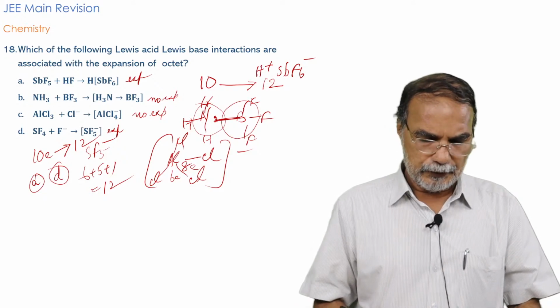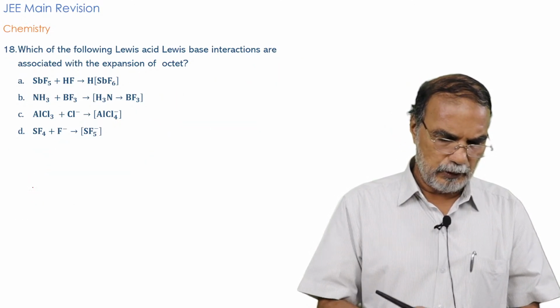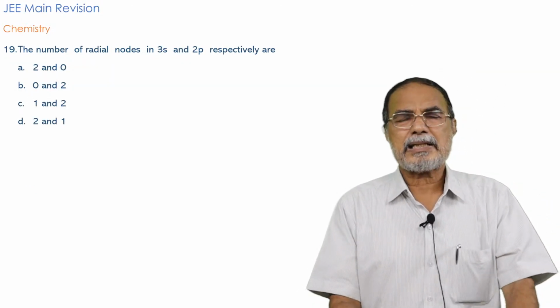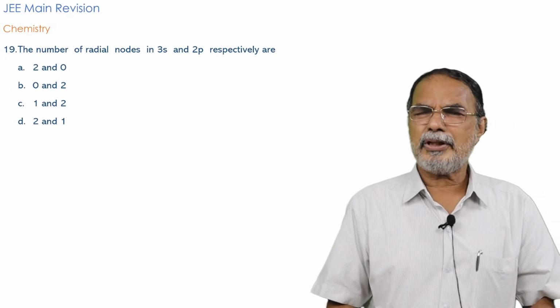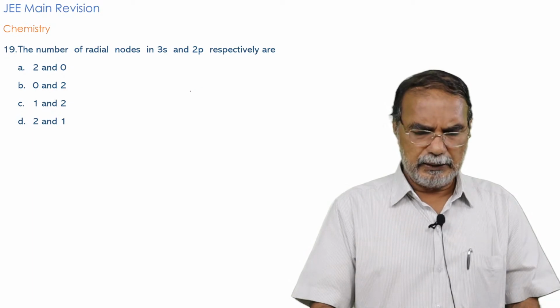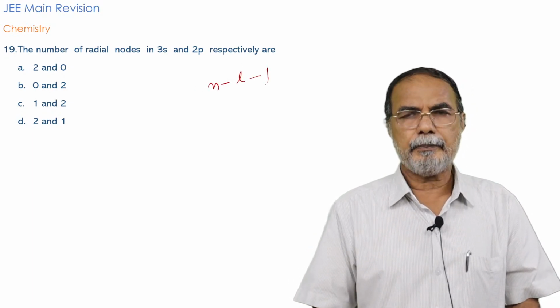Okay, octet expansion. Now let me rush a little bit so that I will be able to complete all the questions. This is a very standard, very simple question. You might have answered questions of this type. The radial nodes are given by n minus L minus 1.